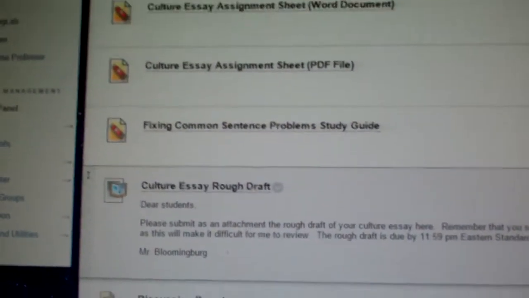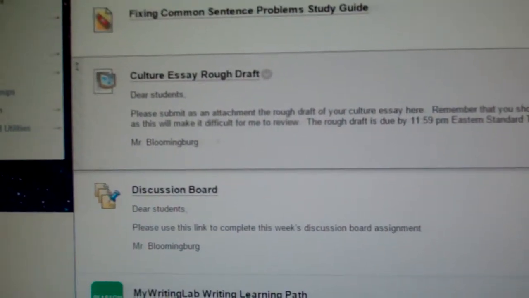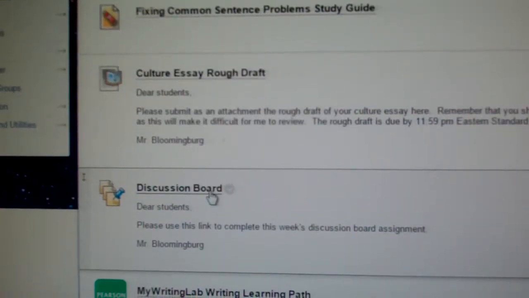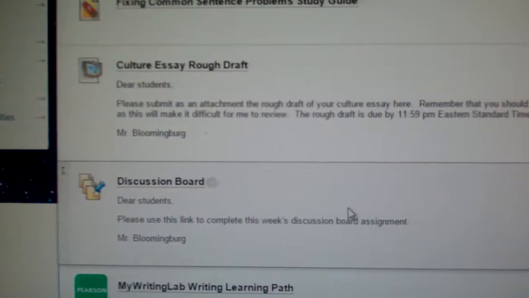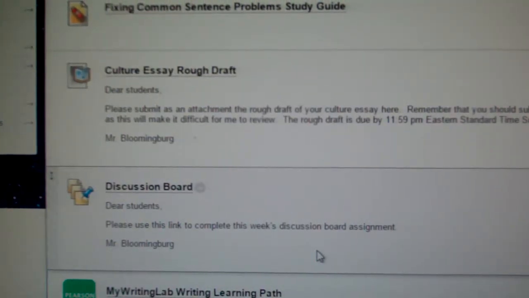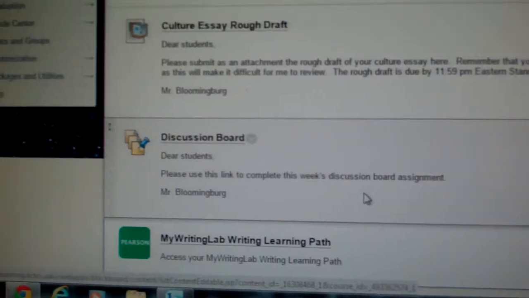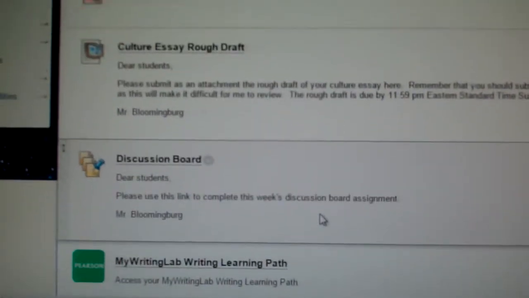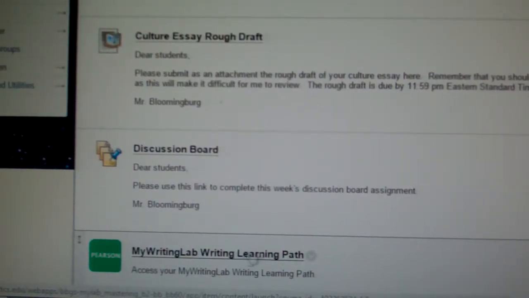Move the camera down one more time, or maybe just a couple of times here. You'll see the discussion board. If I click on it, it'll, as always, take you to the link to this week's discussion board assignment on fixing common sentence problems. If I go down just a little bit more, you'll see the very bottom tab is for the learning path of the My Writing Lab.